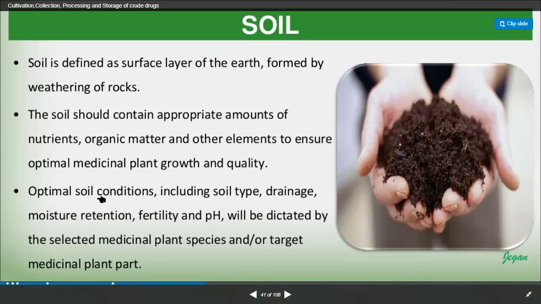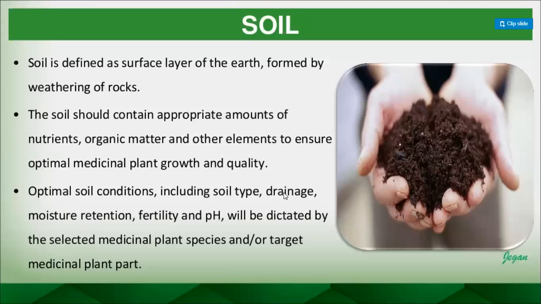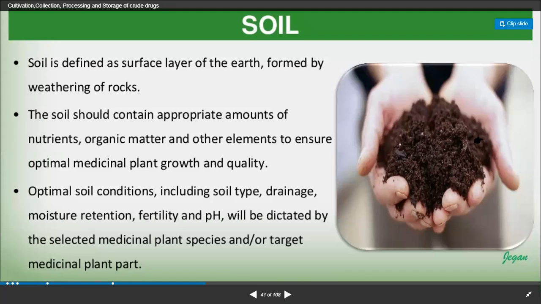So here the soil condition includes the soil type, whether clay, sand, or loamy, and the particle size, 0.02 to 0.002 mm in length. Accordingly, because it will ultimately hold the water and the nutrient matter, so that it can provide them to the medicinal plant or any crop. That's what major role soil plays during cultivation.